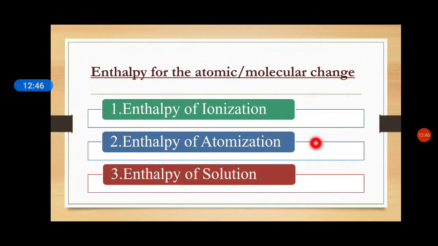We are going to see three kinds of atomic and molecular changes. First is enthalpy of ionization, second is enthalpy of atomization, and third is enthalpy of solution. The name itself shows what is going to happen: conversion into ion, conversion into atom, and the formation of solution. During this process, the amount of enthalpy which is absorbed or evolved is given by these terms.